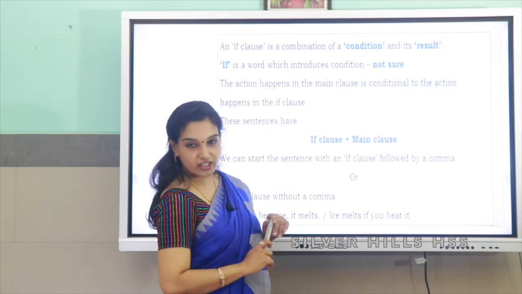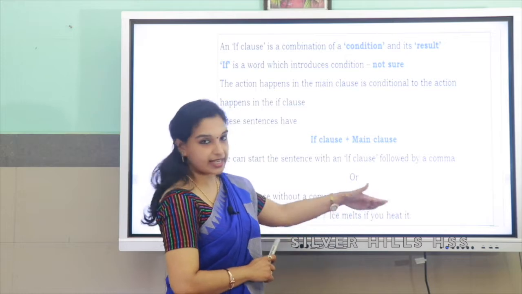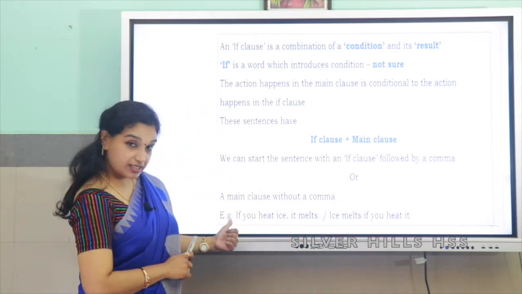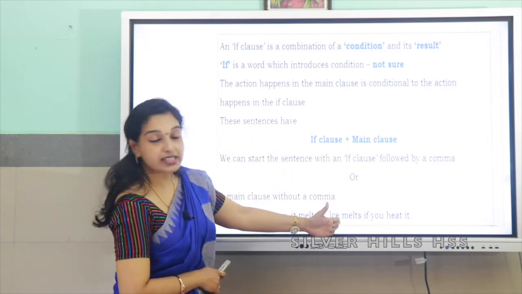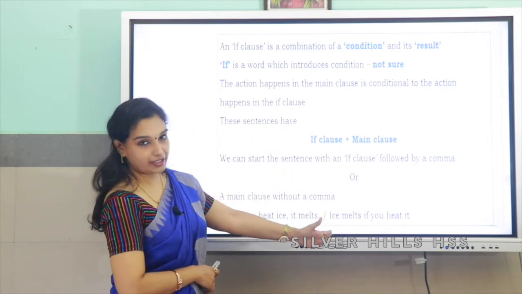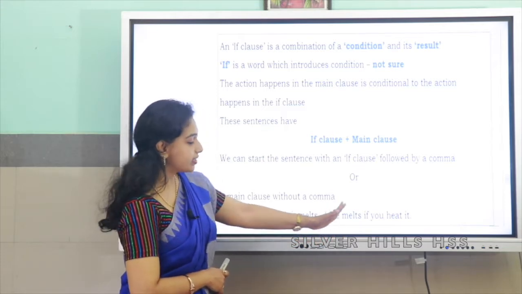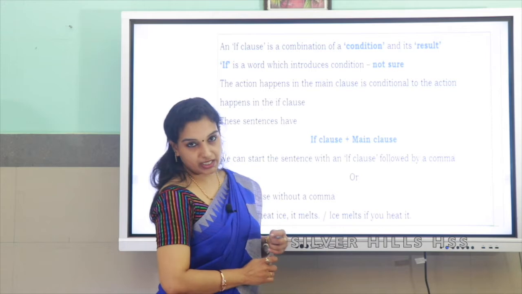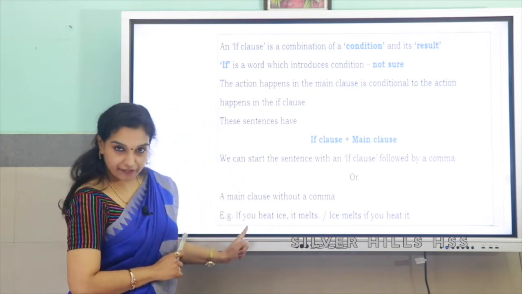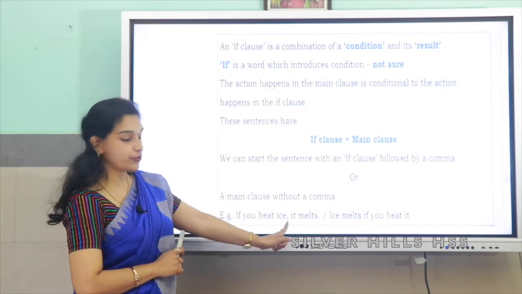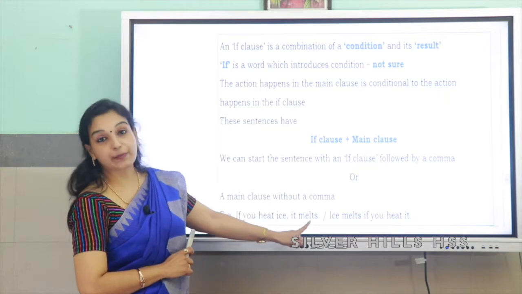There is no change in the sentence, only the structure has changed. Here the first started with if, but the second sentence started with the main clause. So, the main clause is ice melts, it is a result of it. There is only one difference. If you are starting the sentence with if clause, remember you need to put a comma here. So, if you heat ice, comma, it melts.